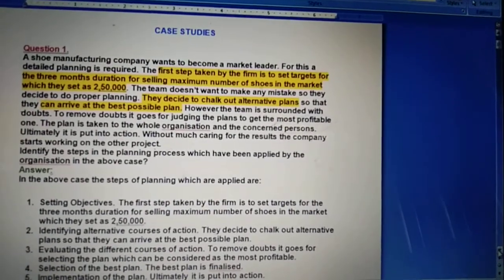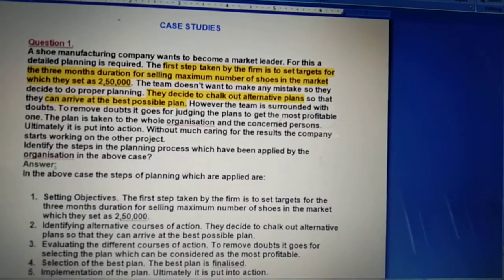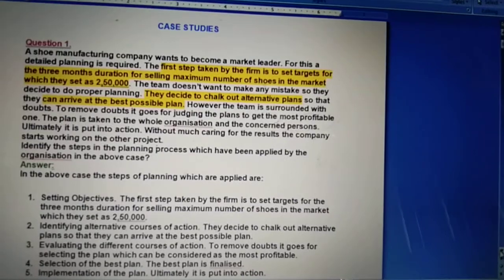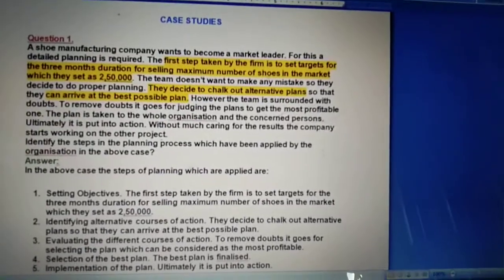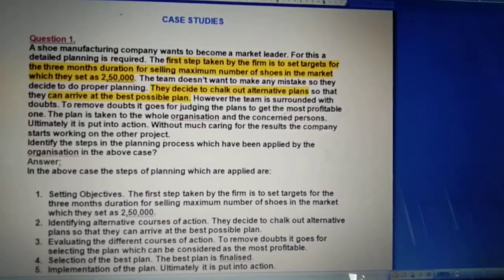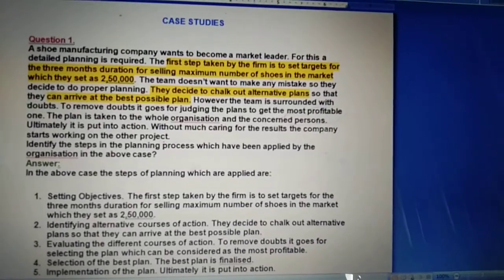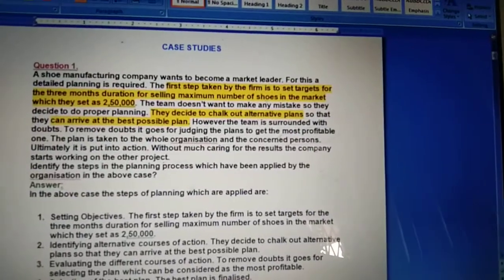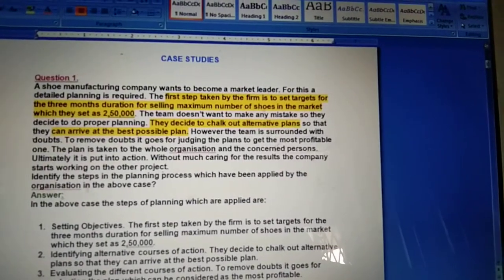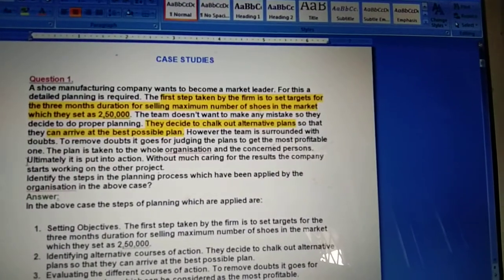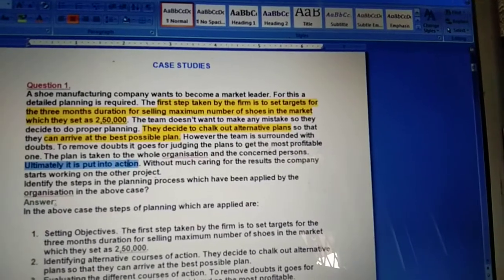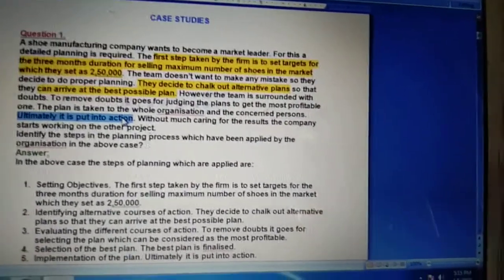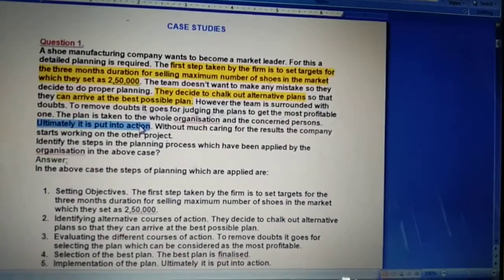It means the fourth one, what they have done, they have selected the best plan. They have decided the best plan by which they will be able to achieve their objective. And then last, they have put the plan into action. It's written here, ultimately it is put into action. So this is the last step which they have utilized here, and that is implementation of the plan, where they have put their plan into real actions.